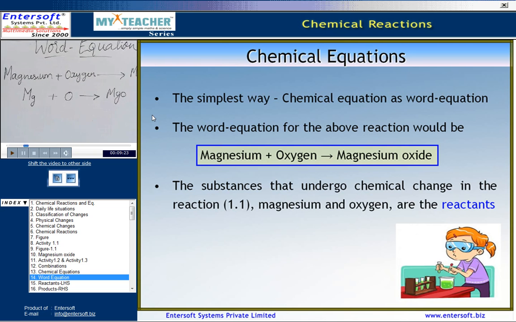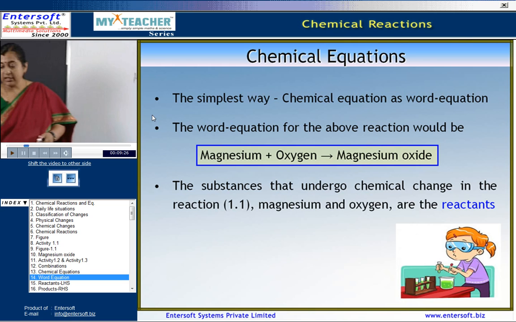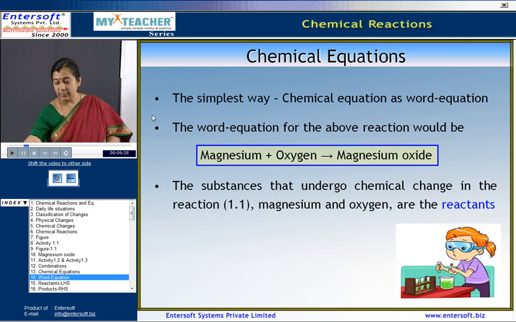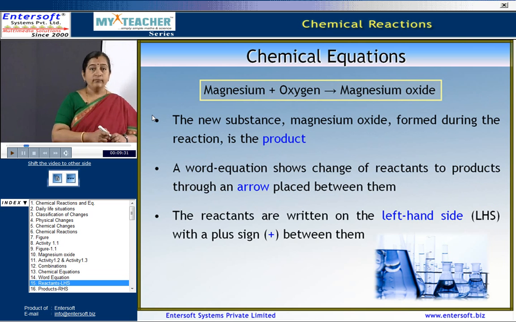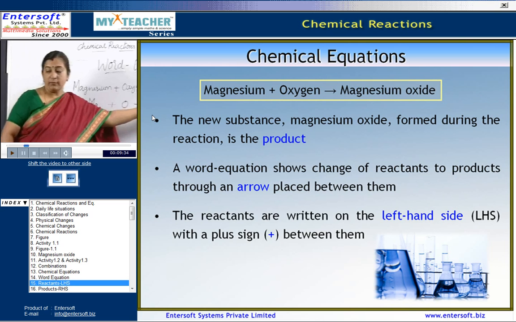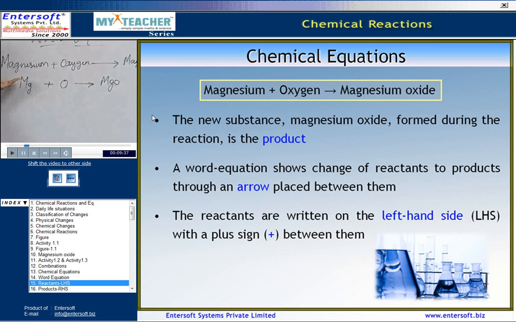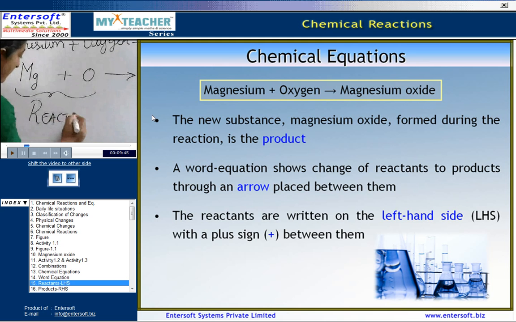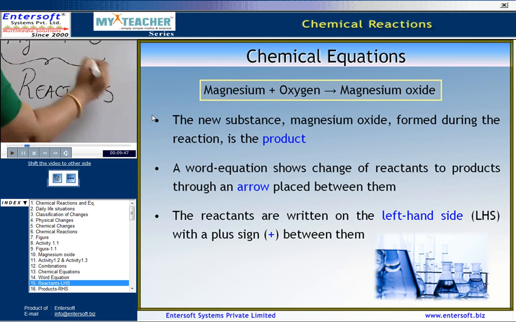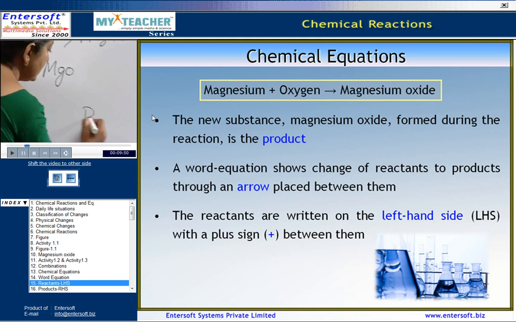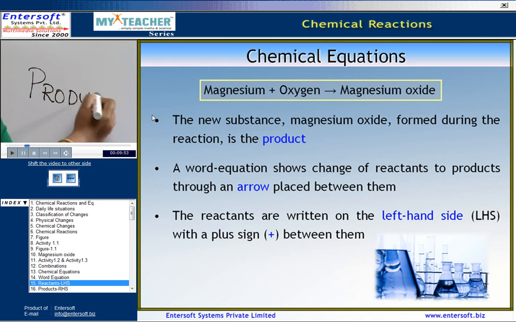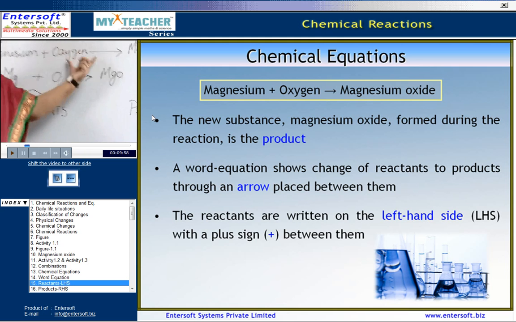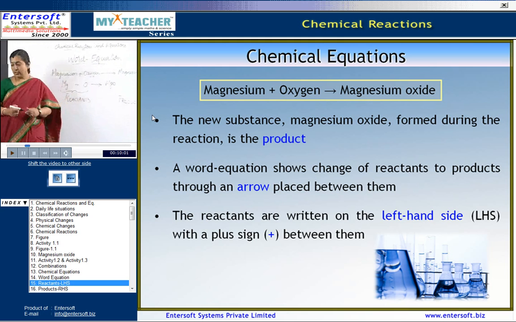This way of writing the chemical formulas is called a chemical equation. Here you can see the new substance that is formed is magnesium oxide, which is formed after the reaction. So, these here are called the reactants, and the final product that we get after the reaction takes place is called the product. So, reactants give rise after a chemical reaction to some other product.